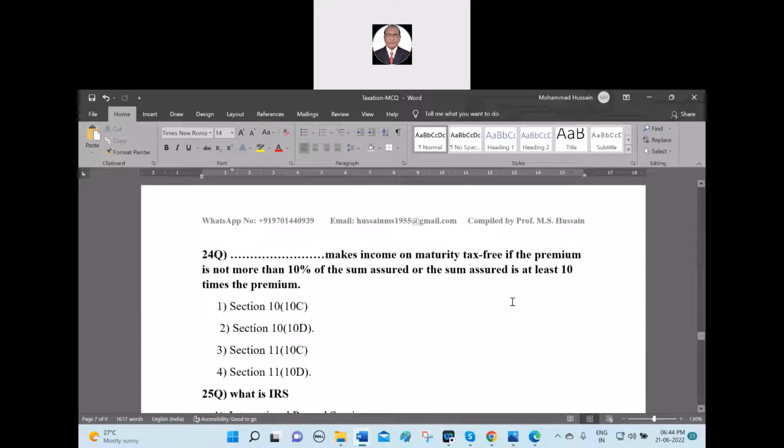Okay, anyone unmute and read the 24th question. Dash makes income on maturity tax-free if the premium is not more than 10% of the sum assured, or the sum assured is at least 10 times the premium. Option 1, Section 10, Subsection 10C. Option 2, Section 10, Subsection 10D. Option 3, Section 11, Subsection 10C. Option 4, Section 11, Subsection 10D.